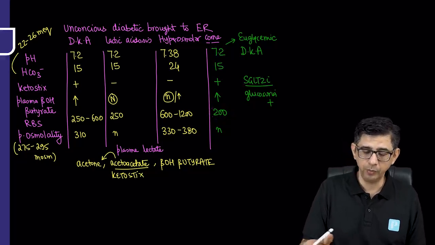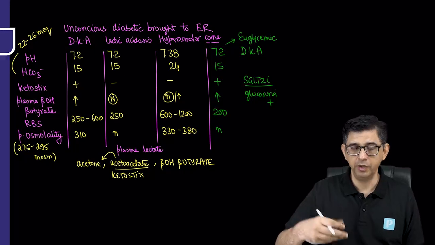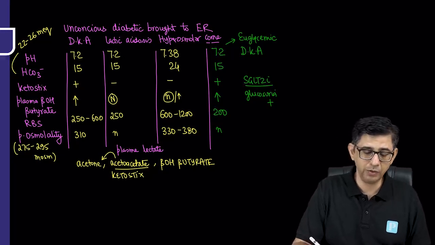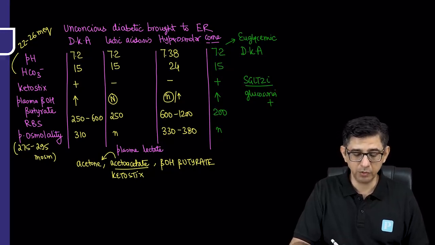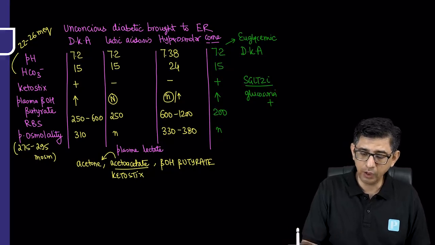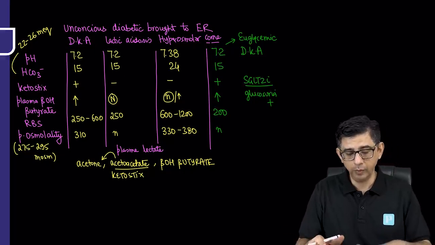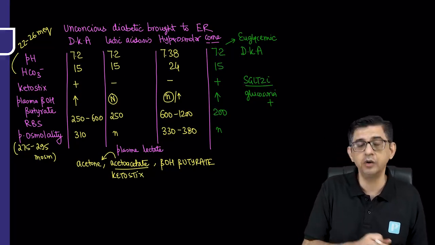So I've discussed a couple of permutation combinations in this particular case. Now let me stretch your imagination a bit more, and I'll just say this verbally. Suppose you get a question in which pH is normal, bicarbonate is normal, ketostix is negative, plasma beta hydroxybutyrate is normal, random blood sugar is, let me say, 120, and plasma osmolality is normal. Then I cannot even say euglycemic DKA, because there are no ketones present, right? If all reports are normal, and still the patient is unconscious, unresponsive, then